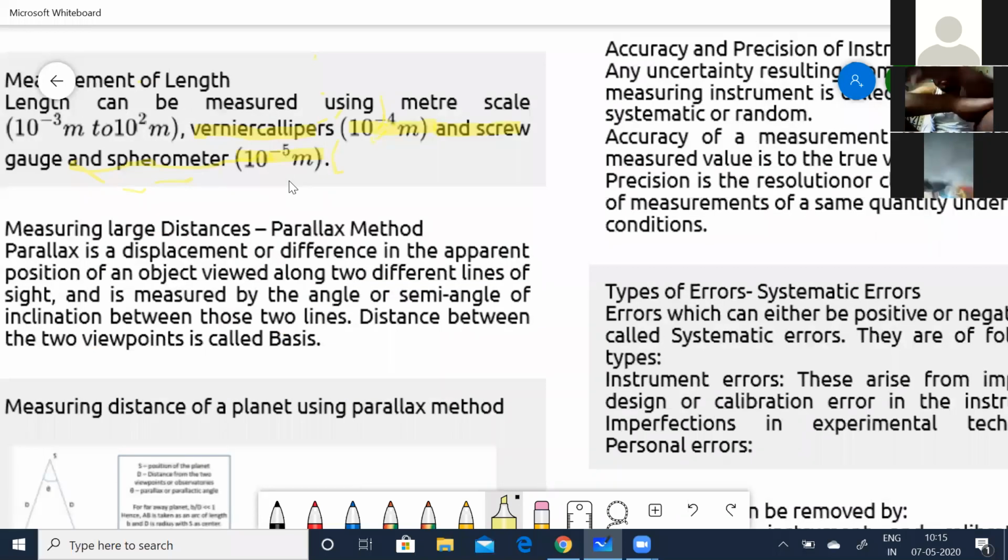Okay, now how do you calculate large distances? When I mean large distances, it is based on the apparent position of the object. So you use the term parallax here. Parallax is a displacement or difference in the apparent position of the object viewed along two different lines of sight, and is measured by the angle or semi-angle of inclination between these two lines. The distance between the two viewpoints is going to be the basis. Okay. Now look into this figure.